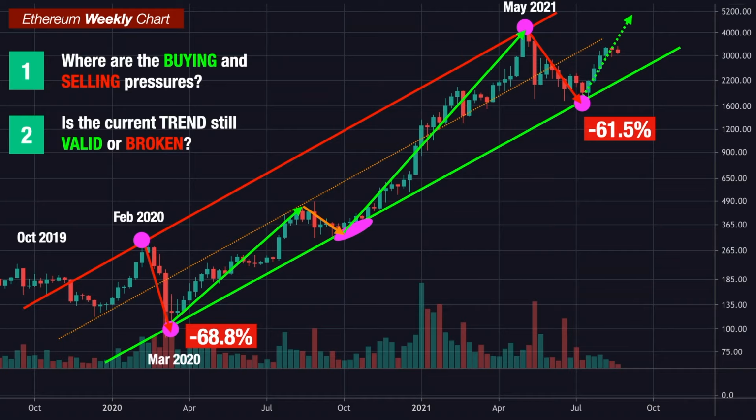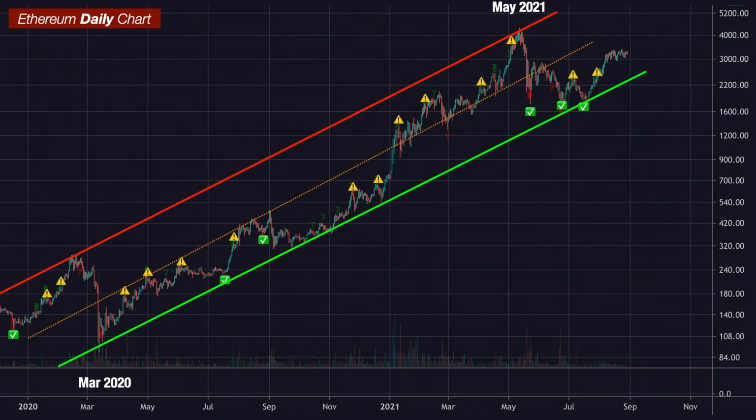I know you guys like the magic DMARC9 indicator. Let's go to the daily chart with the DMARC9 indicator and see how that looks. So this is an Ethereum daily chart with this trend channel and the DMARC9 indicator. There are two things I want to highlight here. First, as we mentioned earlier, Ethereum touched the upper resistance level twice, and both of them were followed by a 60% crash.